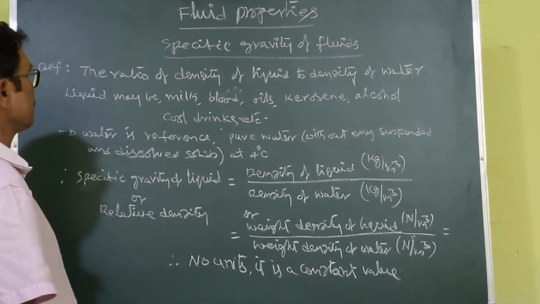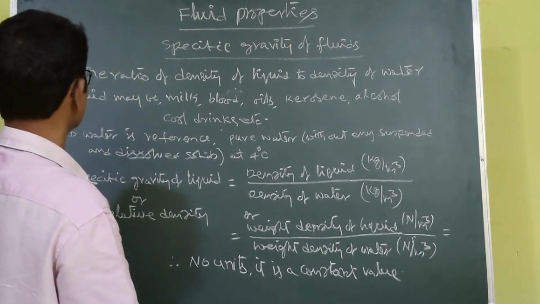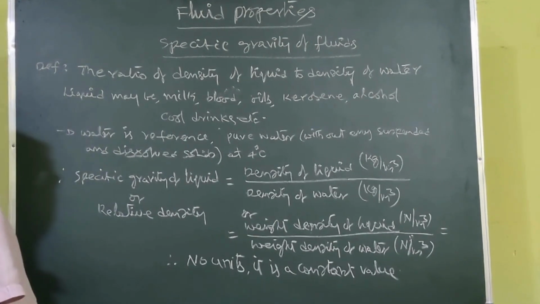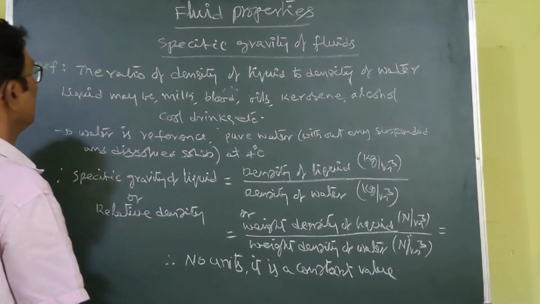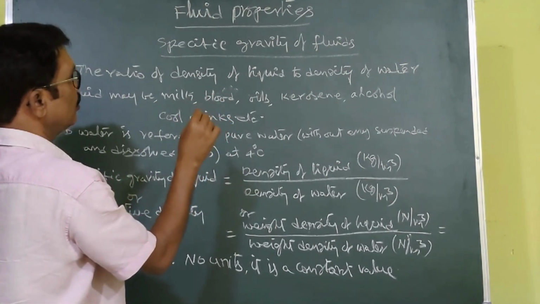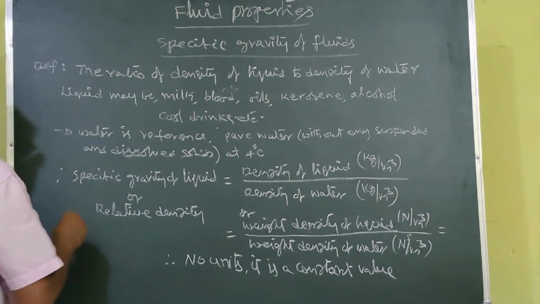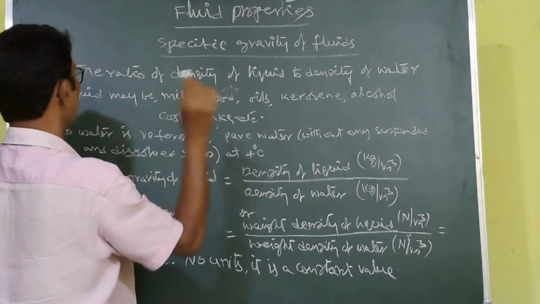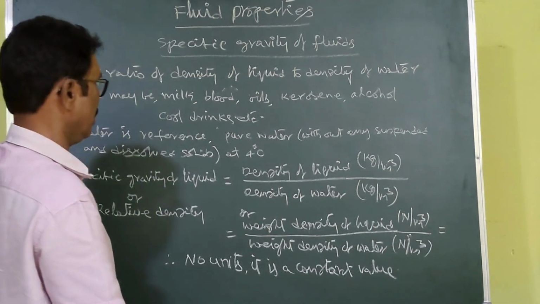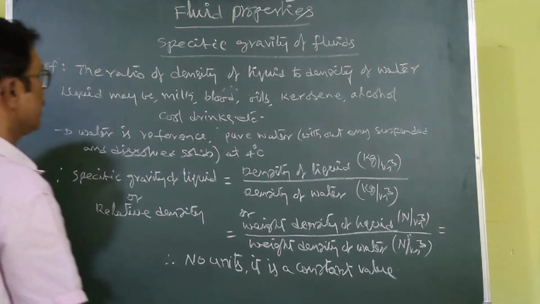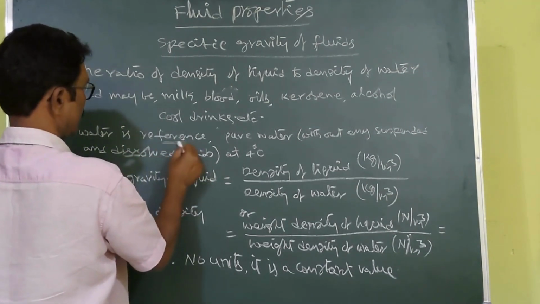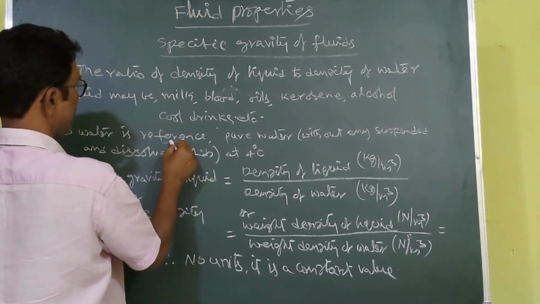Next, we are coming to the specific gravity of fluids. This is one of the important properties. Let us see the definition of the specific gravity of a fluid: the ratio of the density of a liquid to the density of water. Liquids may be milk, blood, oils, kerosene, alcohol, cool drinks, etc. So what is the reference?